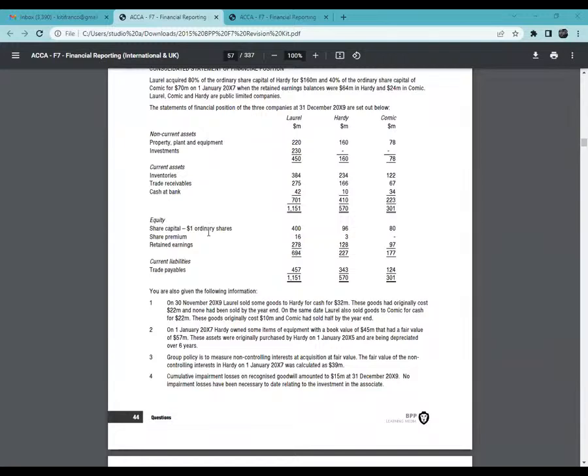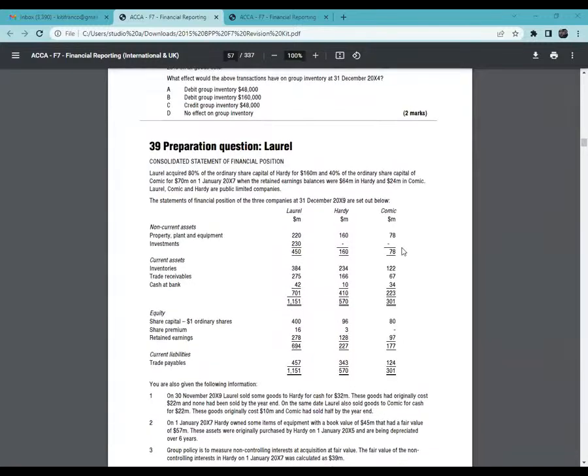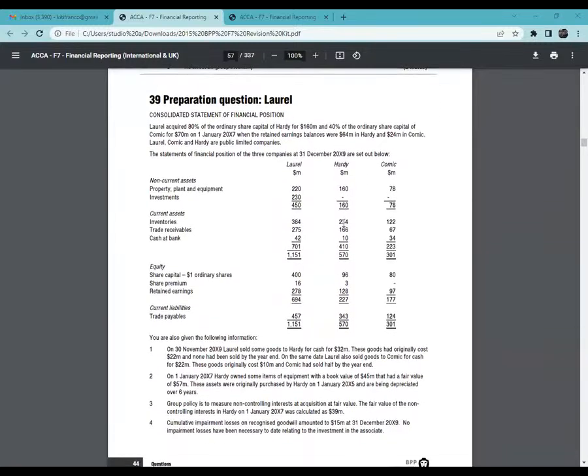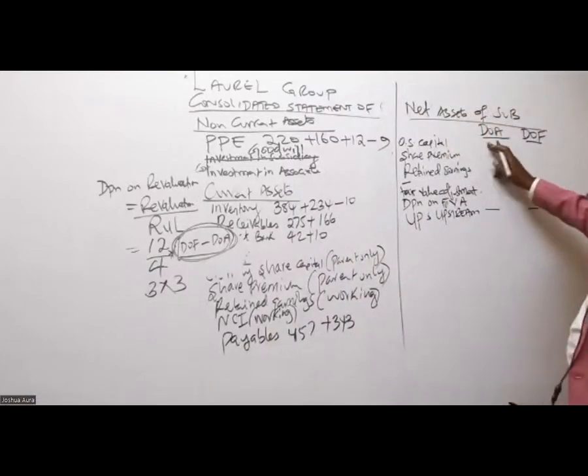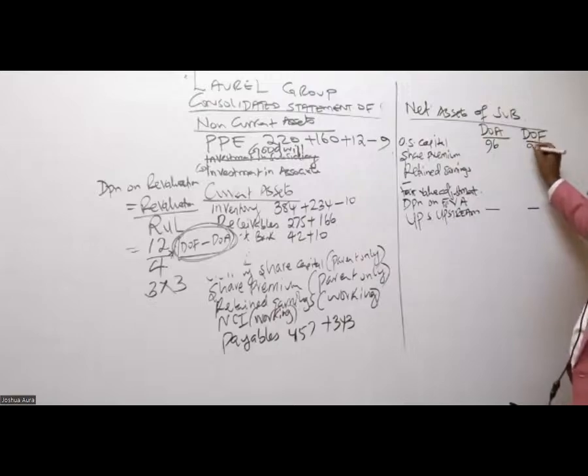Ordinary share capital. So what ordinary share capital amount should I bring here? Do I take 400, 96, or 80? Remember, these are net assets of the subsidiary, and the subsidiary is the one we have here called Hardy, which is 96. It should not be 400. It is 96. So for the date of acquisition, we have 96 and here 96.